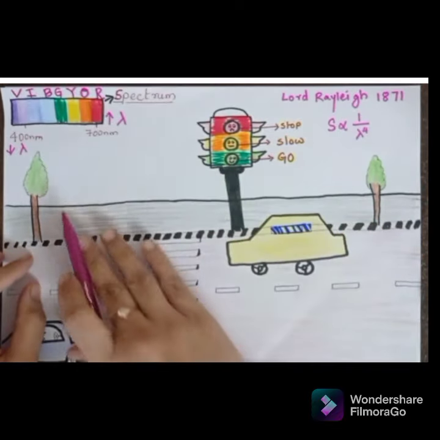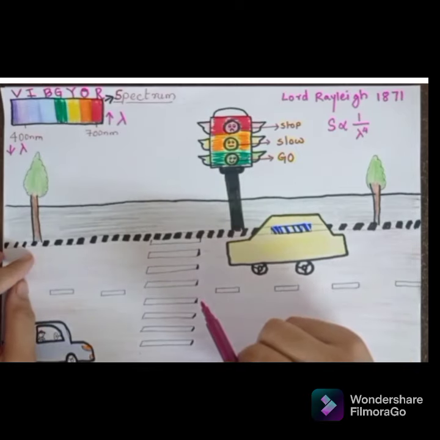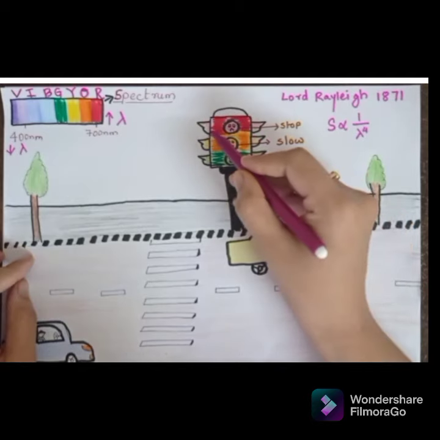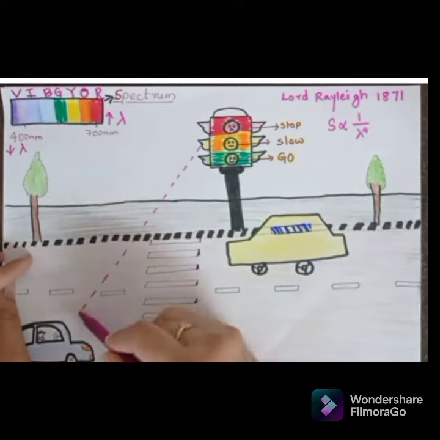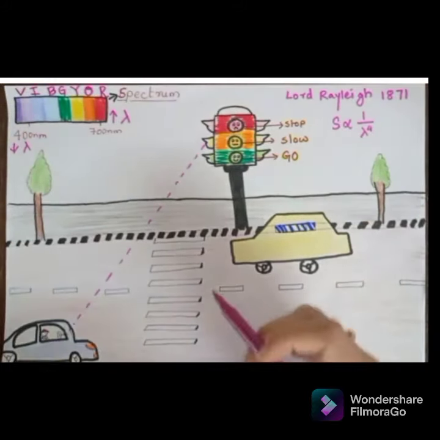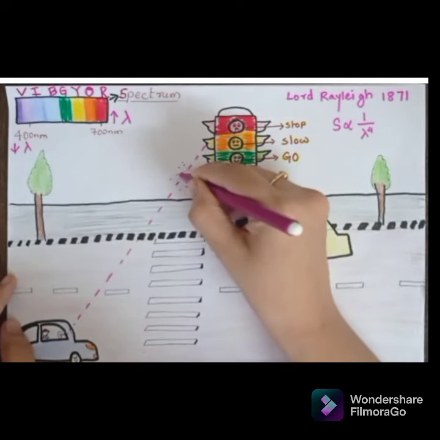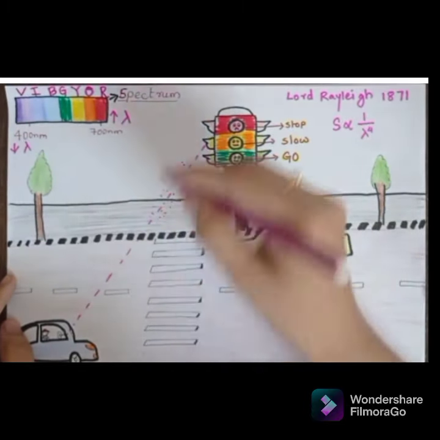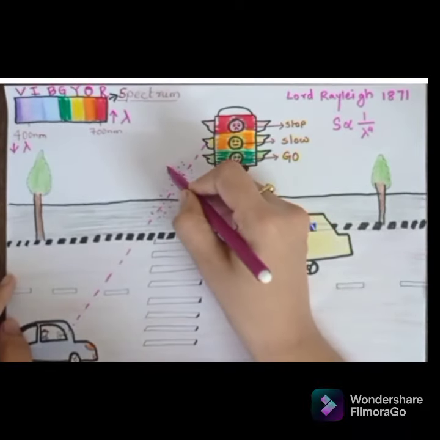So, light traveling in air will be scattered by the molecules present in the air. So, light emitted by this red lamp will travel through the air and it will reach person's eye. But the air has lot of small particles present in them. So these particles present in the air will try to scatter the light in different directions.